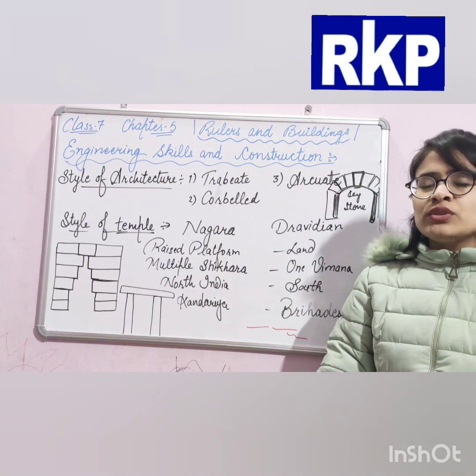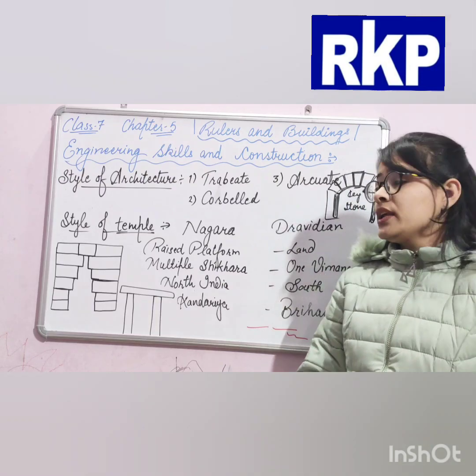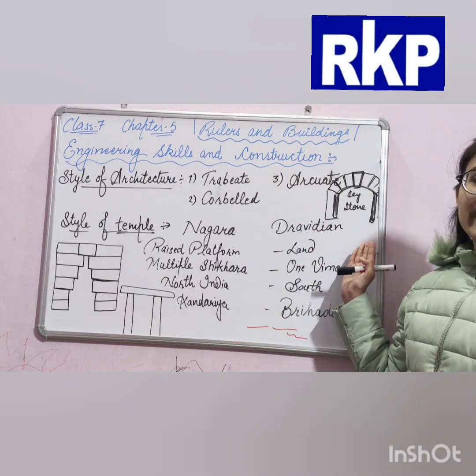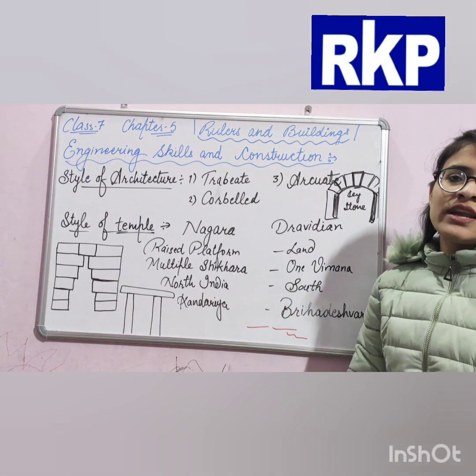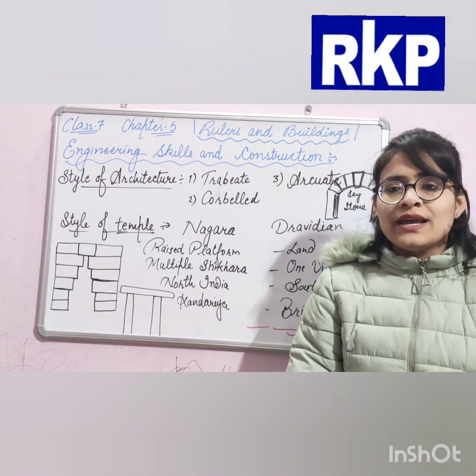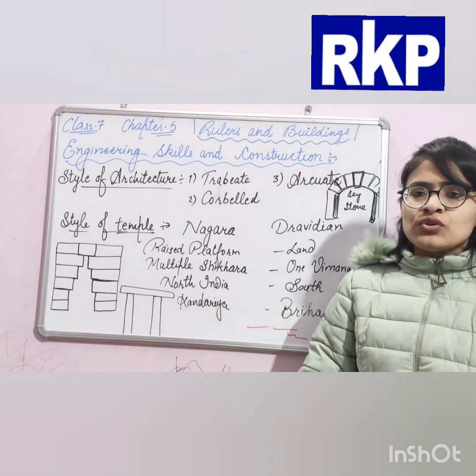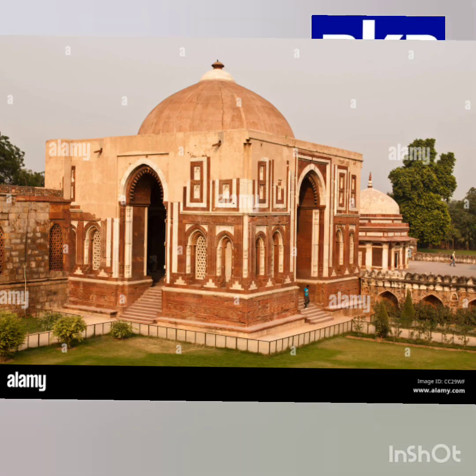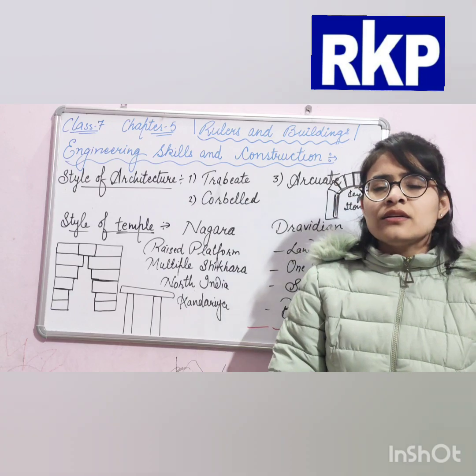And it was based on the arcuate technique. It means this type of technique was used at that time in the construction of Alai Darwaza, with a keystone. Okay, we have discussed a mosque and a gateway right now.